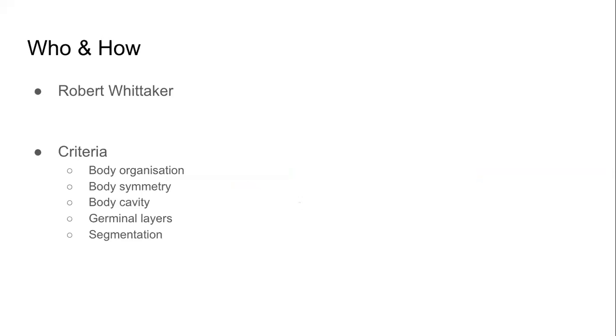It was Robert Whittaker, a scientist, biologist, who observed animals, plants, organisms, and came up with this classification. Robert Whittaker. And his classification is based on these criteria.